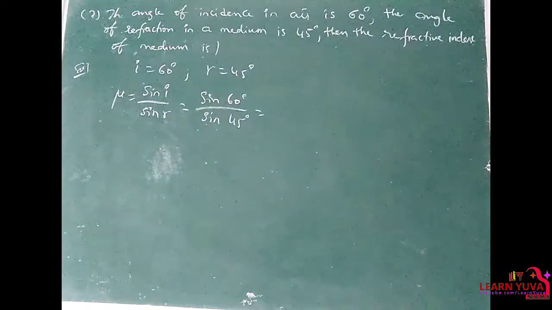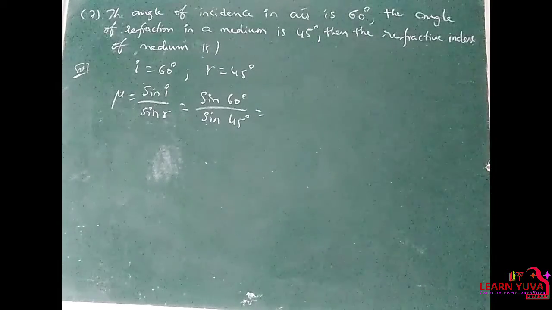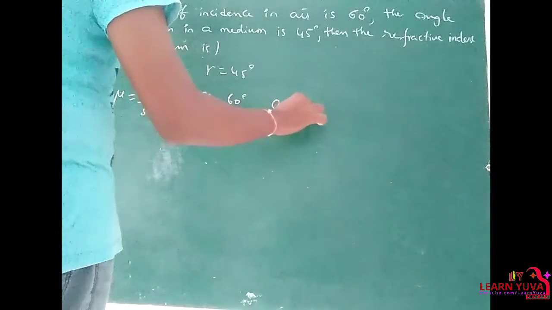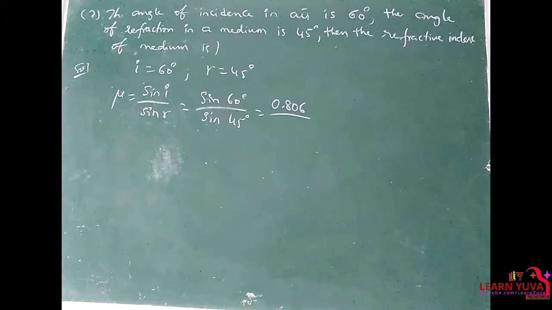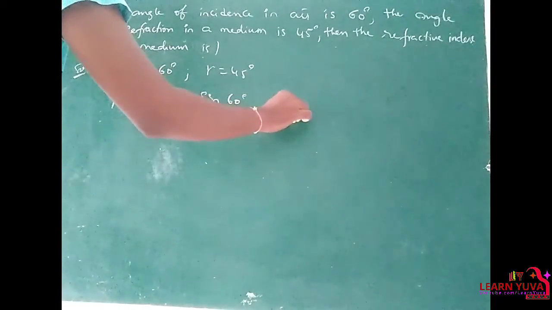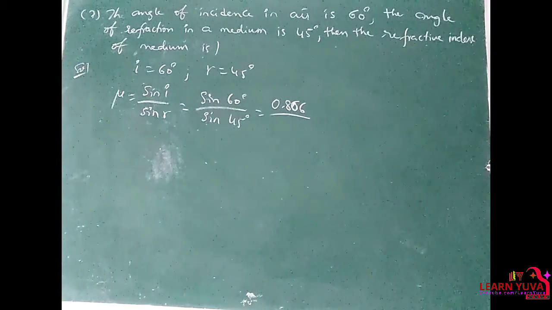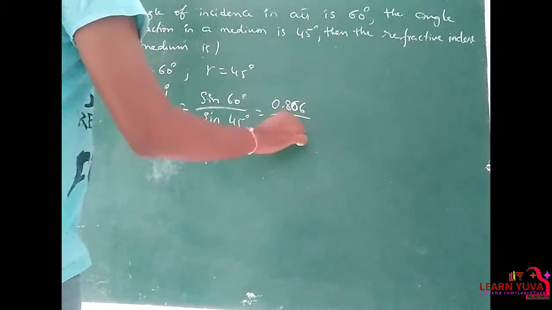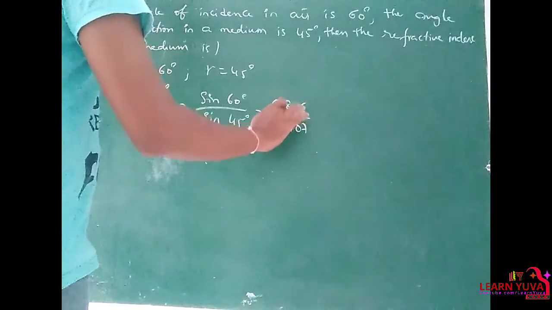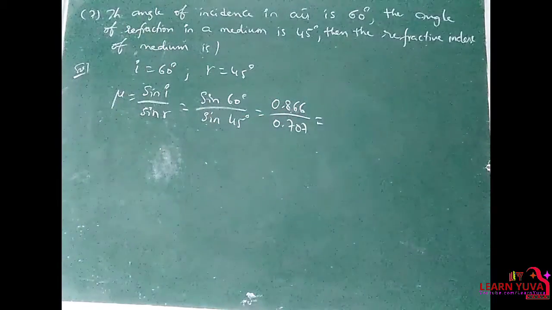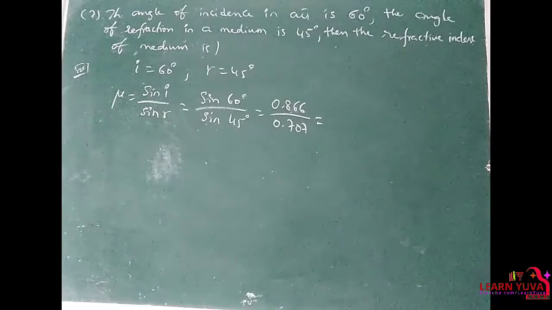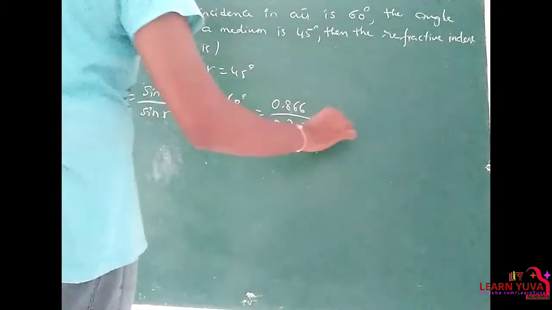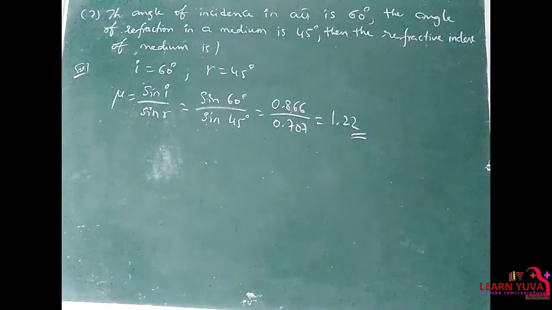Sin 60 degrees value is 0.866 and sin 45 degrees value is 0.707. So 866 by 707, by calculating we will get 1.2.